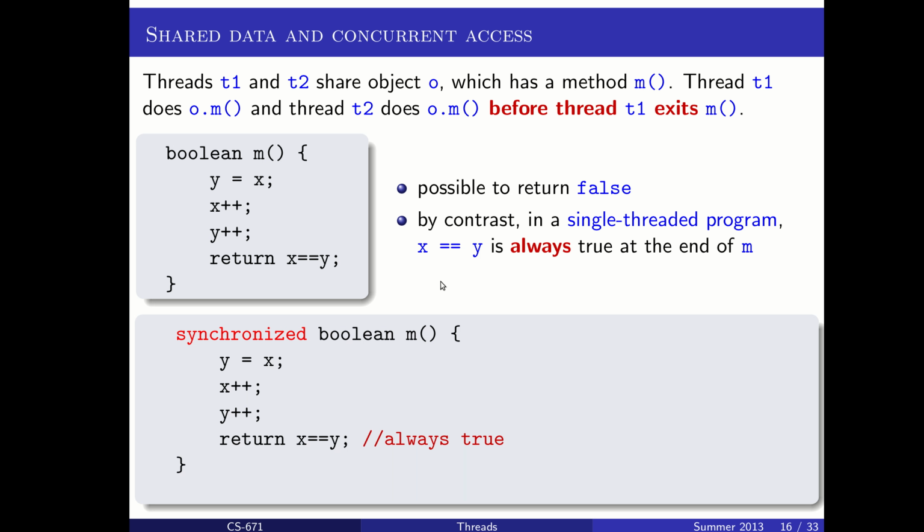We can handle this in one way by stating that our method is synchronized. This means that only one thread can be inside this method at a time. So if thread 1 calls M, and then thread 2 needs to call M, it will have to wait until thread 1 is finished with M before thread 2 can even start with M. This will cause sort of pauses in our program where some threads have to wait on something that is synchronized, but it will ensure that you never halfway finish a method before some other thread calls it.